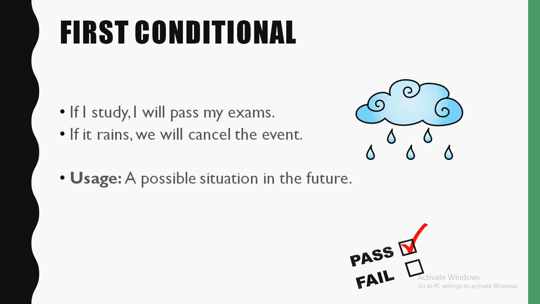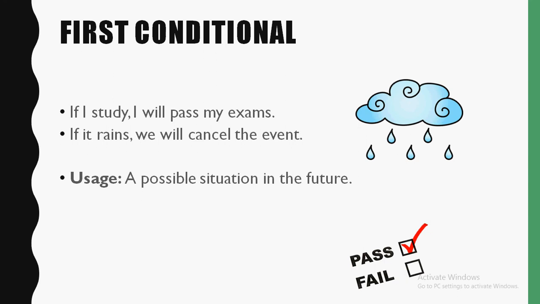When do we use the first conditional? As you can see in the examples, we use it for a possible situation in the future. For example, if I study, I will pass my exams. That's possible in the future. If it rains, we will cancel the event. So that's possible as well. It's a possibility that it might rain, and if it rains, we will cancel the event.